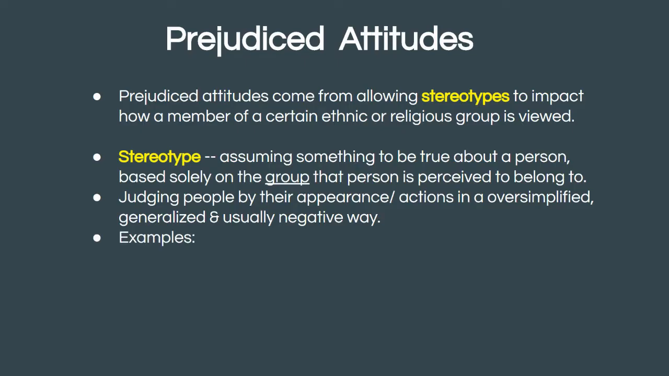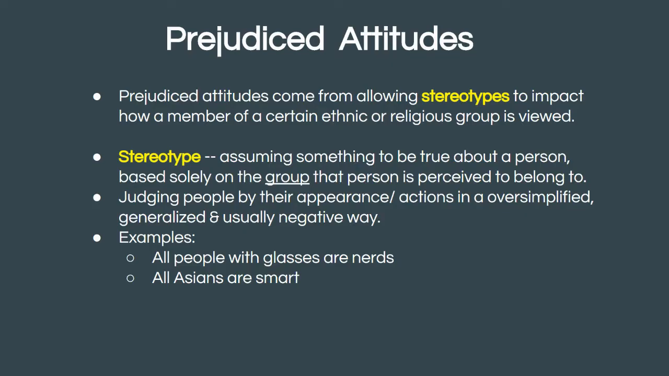Our first example is a pretty easy one. All people with glasses are nerds. Now, some nerds may wear glasses, but certainly not all people who wear glasses are nerds. Our second example, all Asians are smart. Certainly, many people who are of Asian heritage are very intelligent. That doesn't mean everybody who is Asian has to be. And our third, much more negative example is that all Muslims are terrorists. While some terrorists claim to be Muslim, certainly not all the world's Muslims are terrorists. And so these are examples of stereotypes and prejudiced attitudes.